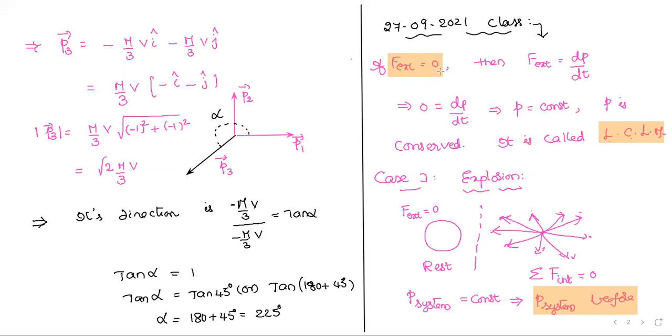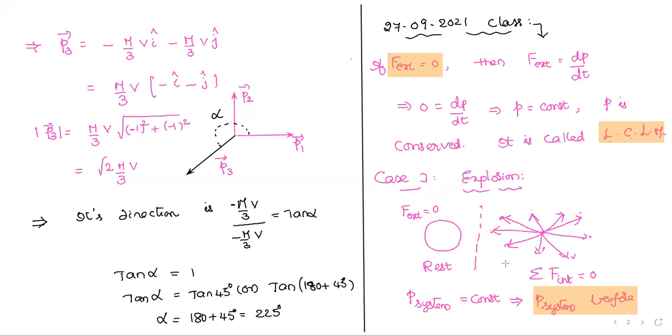And number two, if the external force equals zero, immediately apply the law of conservation of linear momentum. While applying it, calculate the total linear momentum before and after, and happily you can equate. But take care, it is a vector now. Linear momentum is a vector.